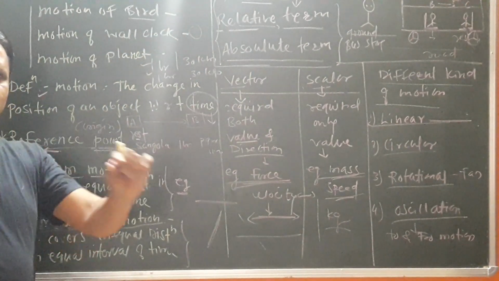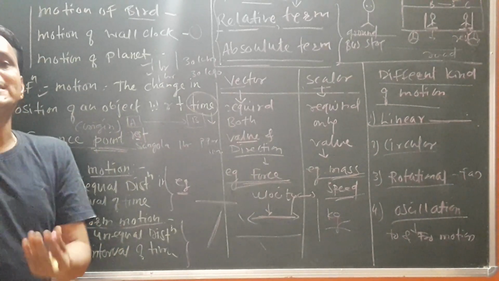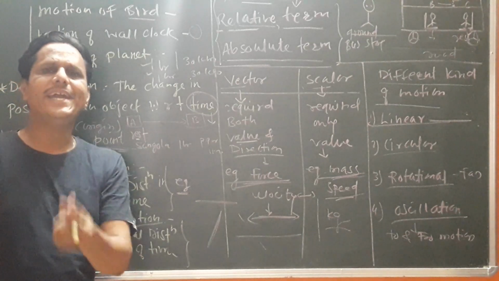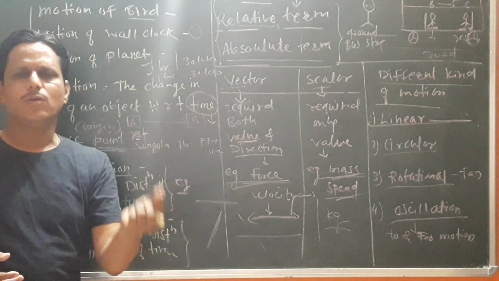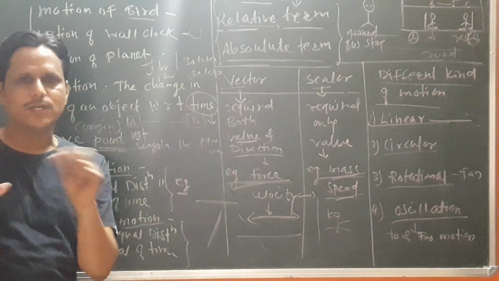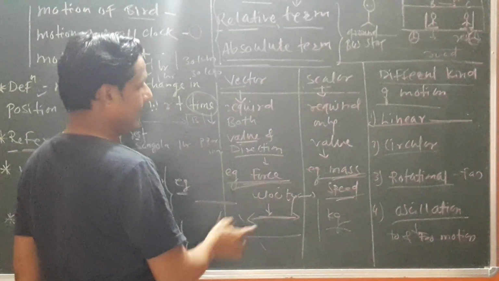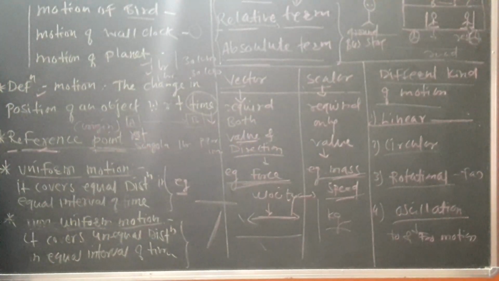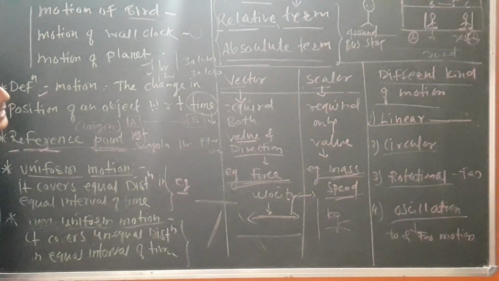Now you should differentiate: take any physical quantity and try to express it yourself. Let's take the example of temperature or heat. For temperature, whether we require direction, or whether heat requires direction, you can check that and differentiate whether the quantity is a vector or a scalar. Okay, so that's it about vector and scalar.